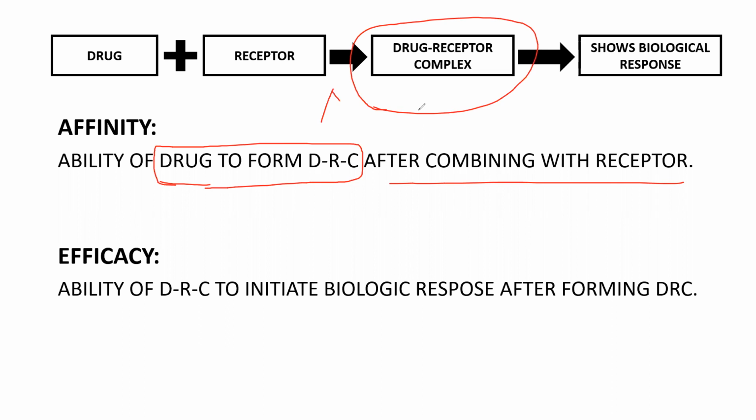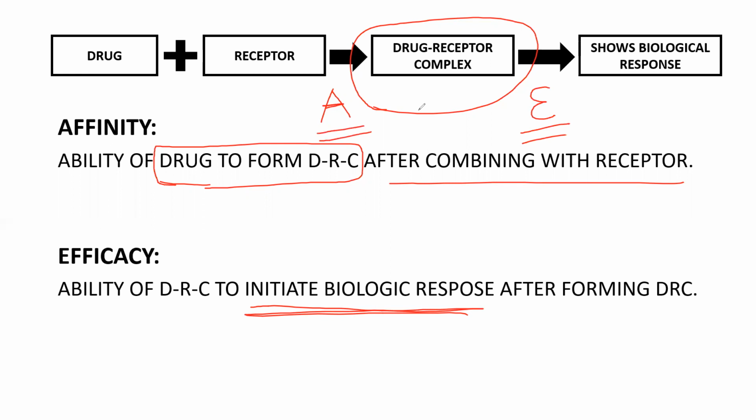And what is efficacy? The ability of the drug receptor complex to initiate the biological response after forming the drug receptor complex is nothing but efficacy.